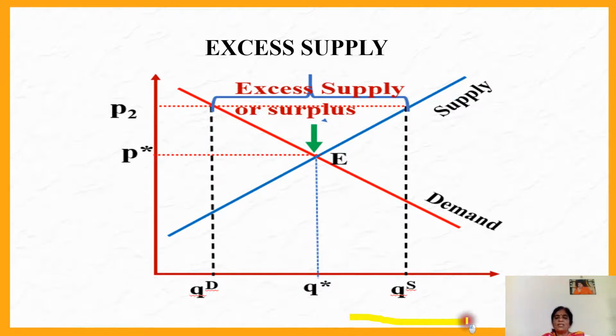Here on the x-axis we measure the quantity demanded and supplied. On the y-axis we measure the price. Therefore, what we see here is that the price is greater than the equilibrium price. When the price is greater than the equilibrium price, that is P2, you extend that price line up to the demand curve, and from here you can notice this is the quantity demanded, QD. And if you extend the P2 price line up to here, this is the QS, quantity supplied.